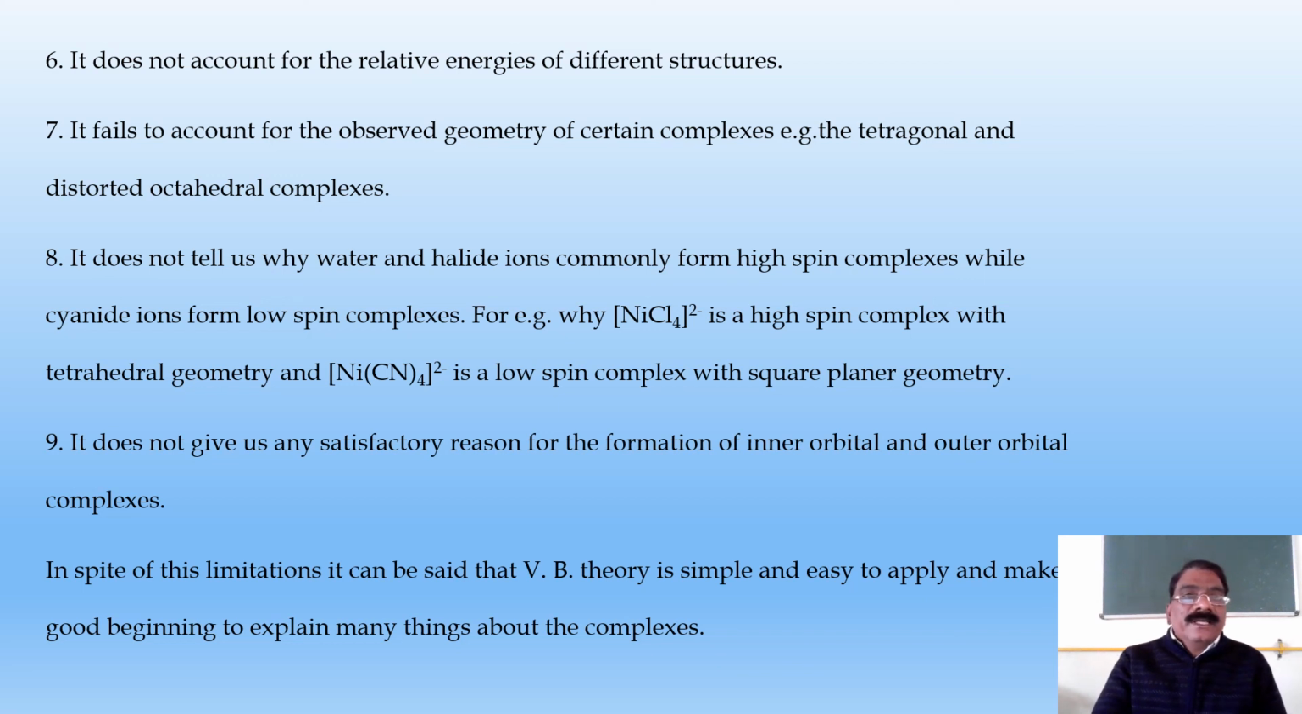Eighth, it does not tell us why water and halide ions commonly form high spin complexes, while cyanide ion forms low spin complexes. For example, NiCl4 2- is a high spin complex with tetrahedral geometry and Ni(CN)4 2- is a low spin complex with square planar geometry. Ninth, it does not give us any satisfactory reason for the formation of inner orbital and outer orbital complexes.